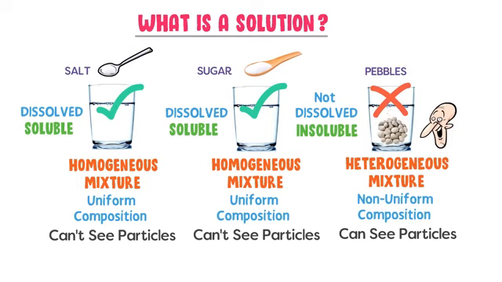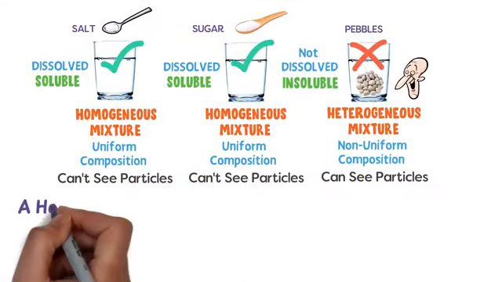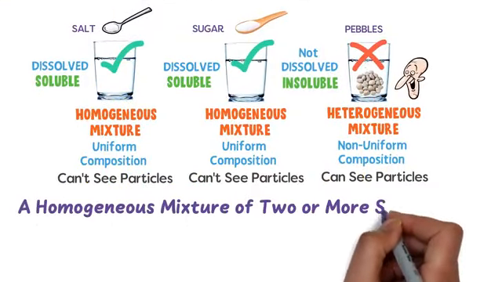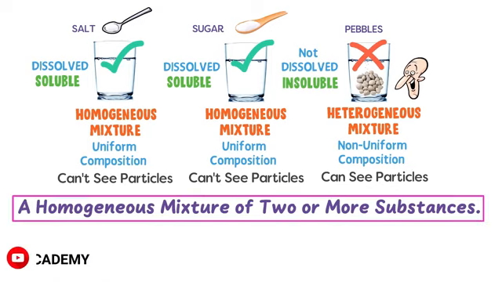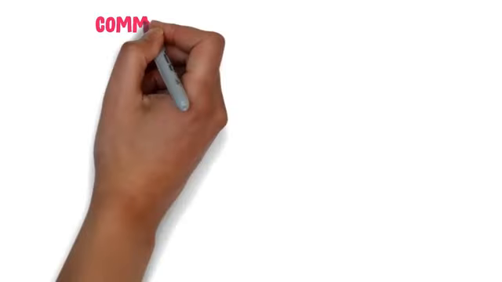Therefore, we define a solution as follows: a homogeneous mixture of two or more substances is called a solution. Let me repeat it. A homogeneous mixture of two or more substances is called a solution. Now let me give you some common examples of a solution.